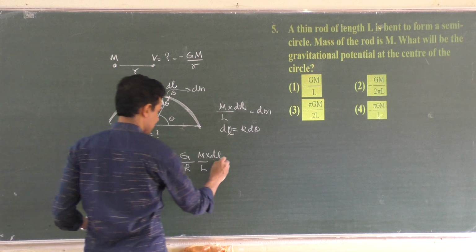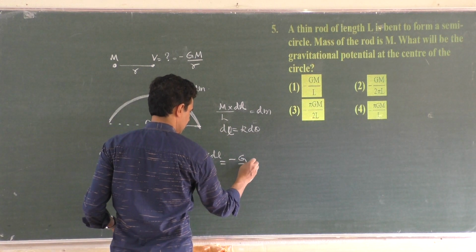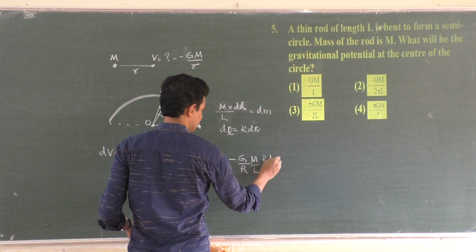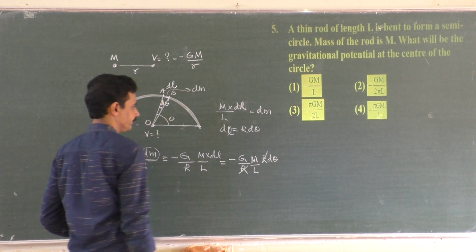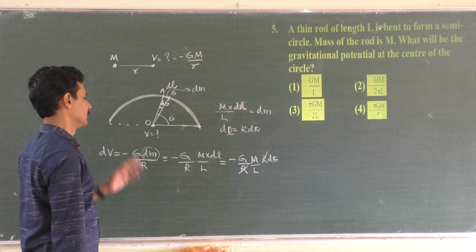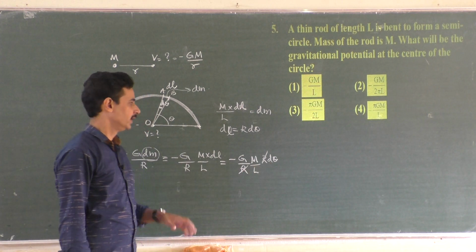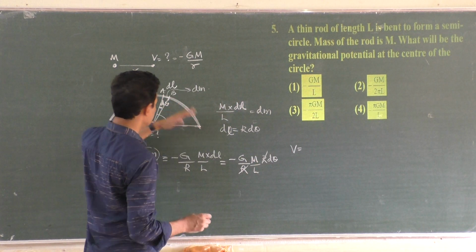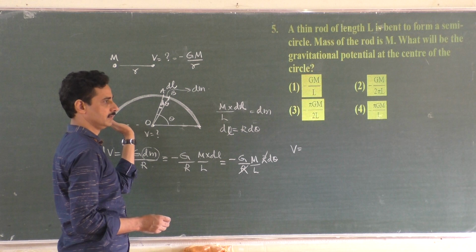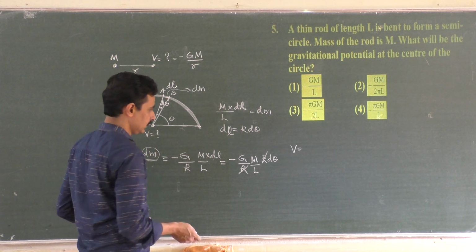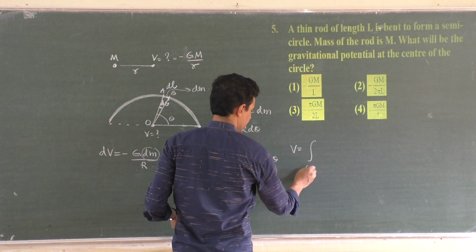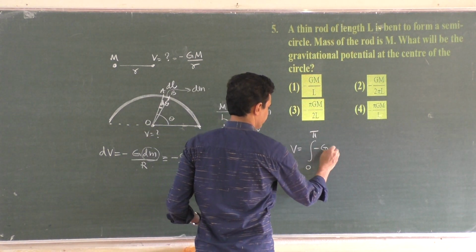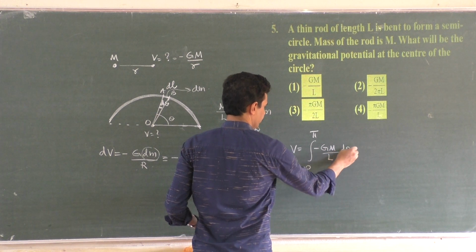So you can express this as minus G by r into m by L, and dl is r d theta. So one r gets cancelled. Now it is in terms of d theta. Now you can find the total potential due to all such elements from 0 to pi, because it is a semicircle. So potential is the integration from 0 to pi of minus Gm by L d theta.